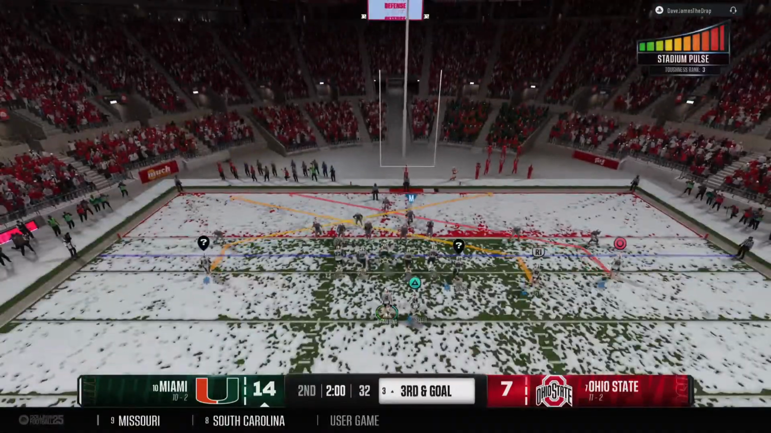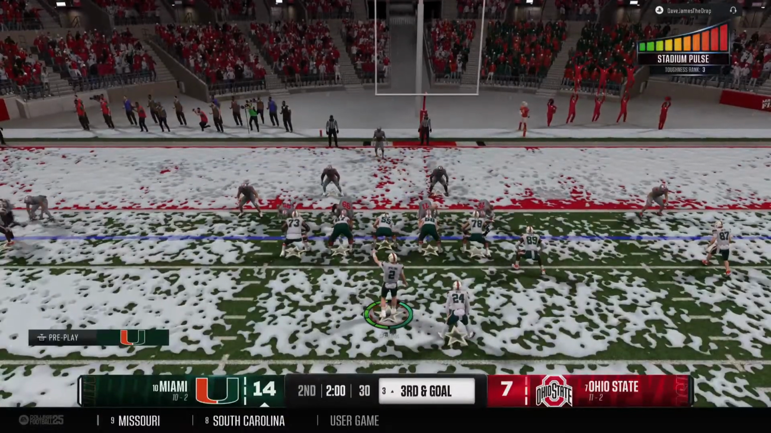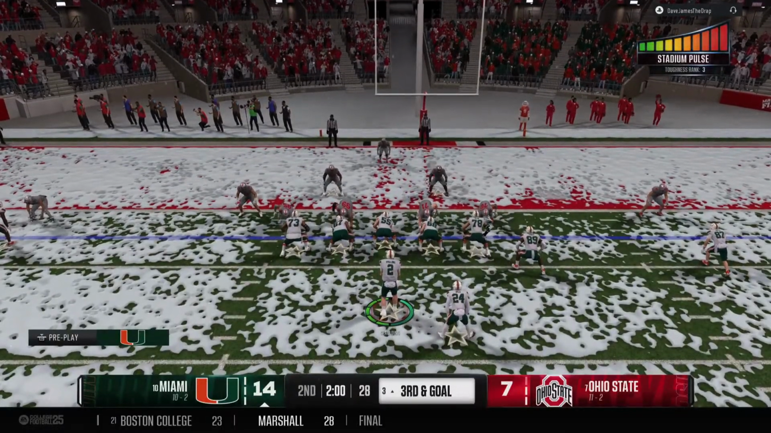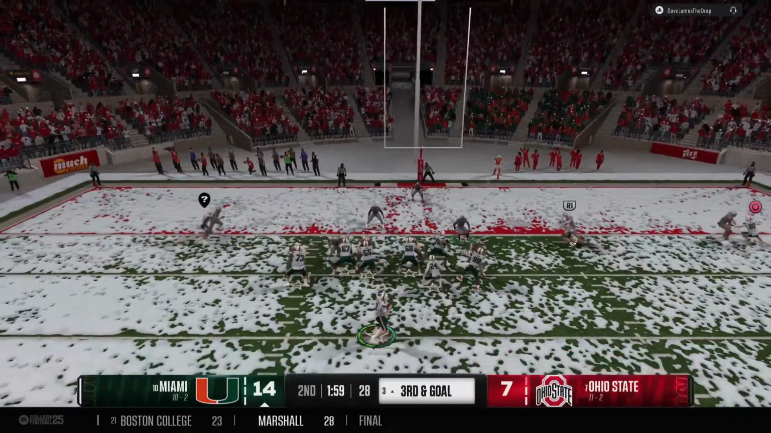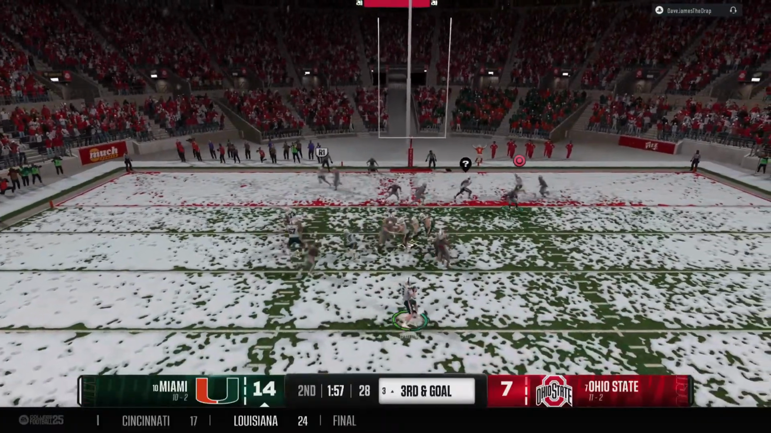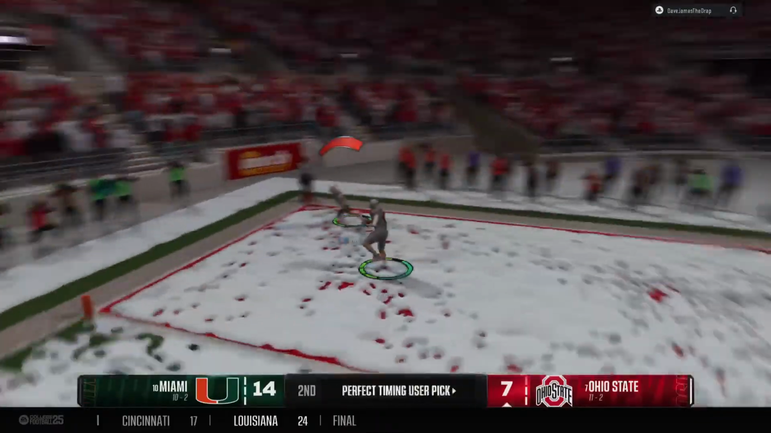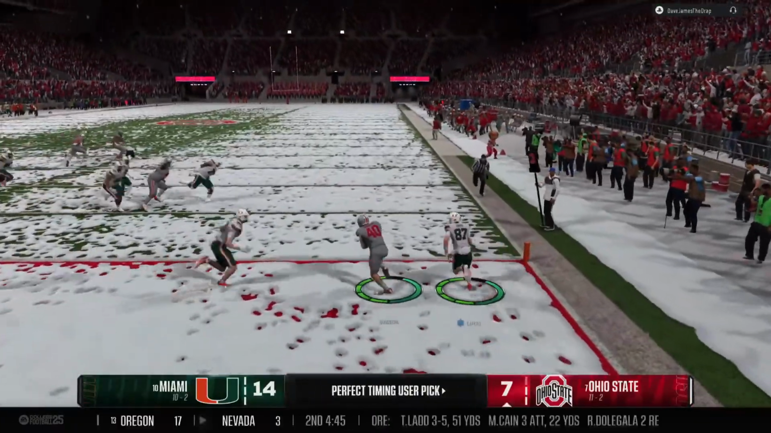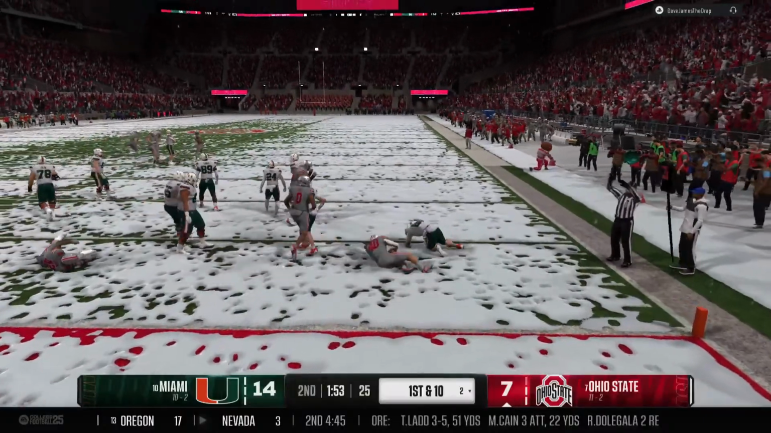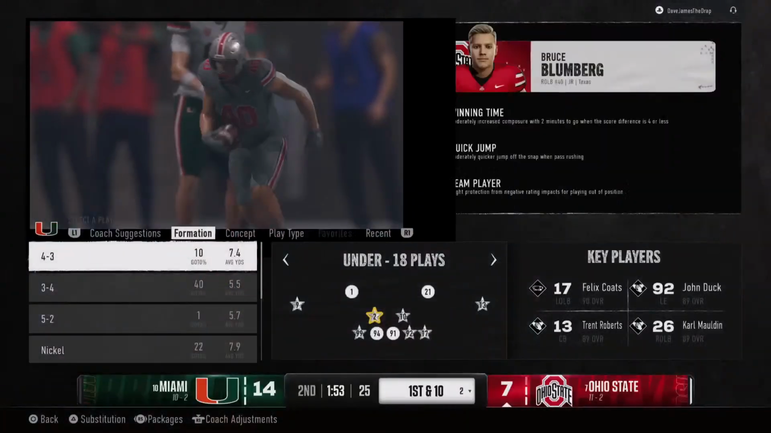This defense is hanging tough, and they punch it in from the 3 on 3rd and goal. Offense looking to throw the ball. Launching one to the end zone. Intercepted in the end zone. Not much on the return, but they create the turnover.